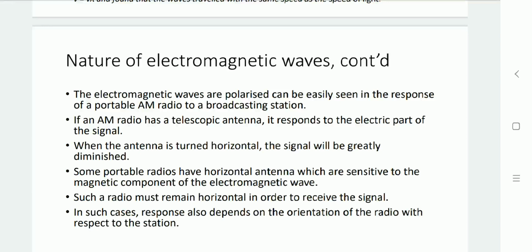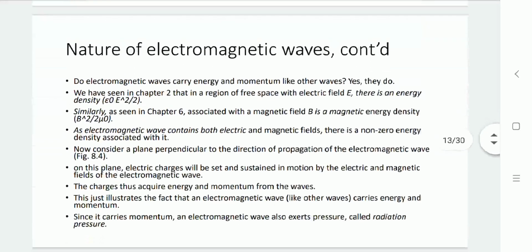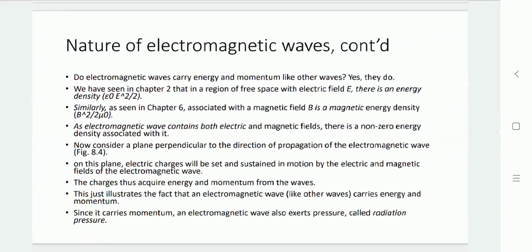This orientation of the antenna for the radio signal plays the major role. While the signal is propagating through the medium, it carries energy as well as momentum. As we know, the electric field energy density is epsilon 0 E square by 2, and the magnetic field energy density is B square by 2 mu 0.